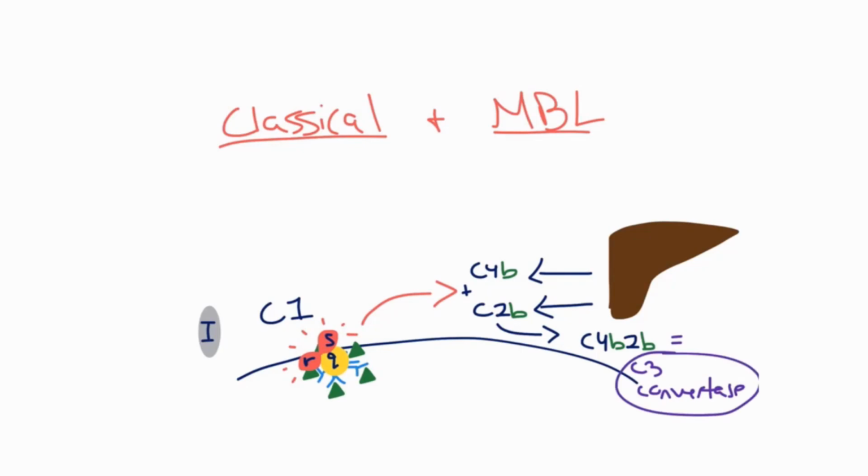The mannose-binding lectin pathway is exactly the same, except like the alternative pathway, it does not involve antibody and so does not rely on the adaptive system. Lectins are acute phase reactants made by the liver which bind carbohydrates, here's our lectin, and in the case of complement activation, lectins can bind mannose, which can only be found on the cell surfaces of bacteria and fungi, but not on human cells. In this pathway, instead of attaching to antibody, the C1 complex can attach to these lectins, leading to activation.